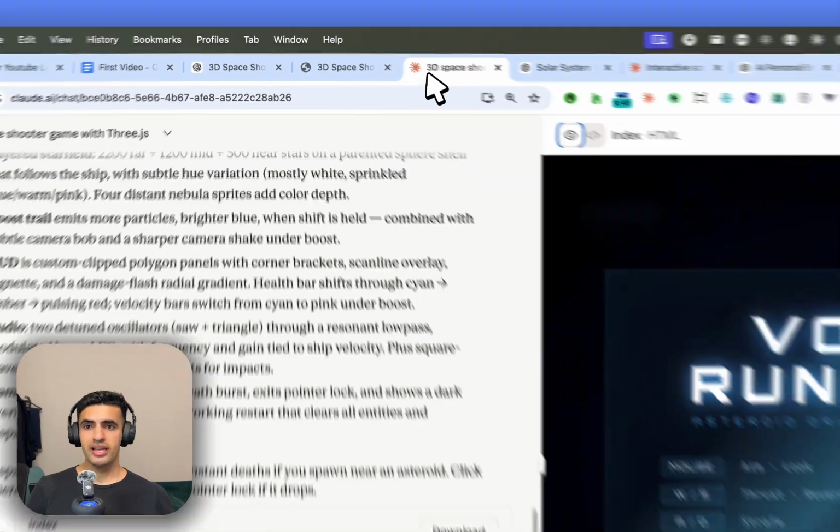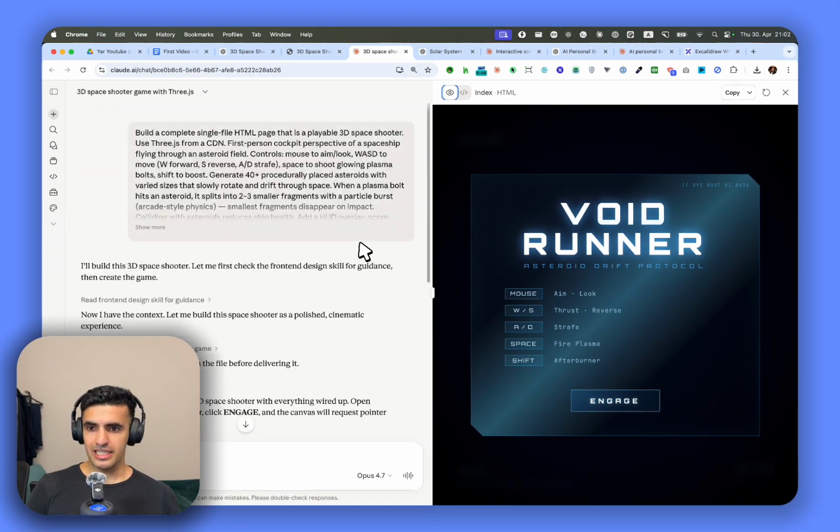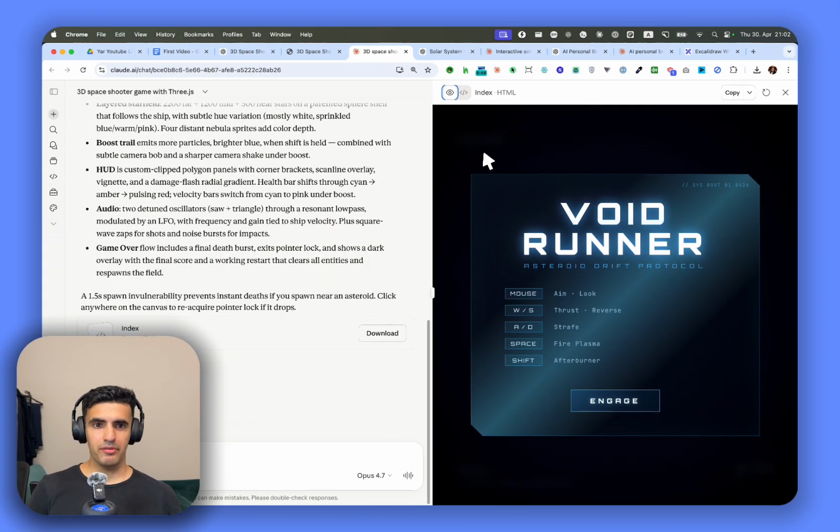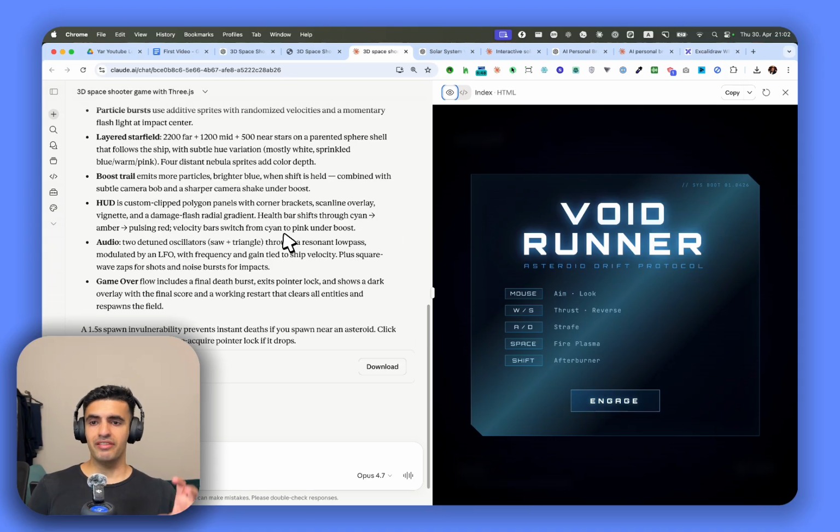Secondly, we are going to look at a 3D shoot website. This is also the second game that we have built. This is a website, so we have given it and asked ChatGPT or Codex, GPT 5.5 and also Opus 4.7, and we have tried to one shot all of this. So this is 3D shoot. Then we have got solar system.